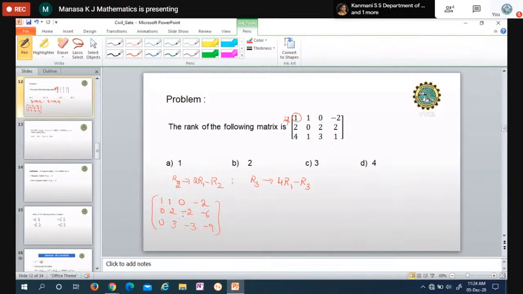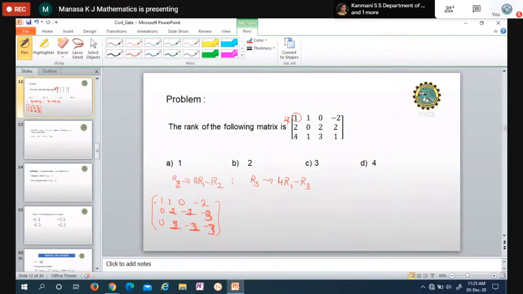Okay, before simplifying, I'll divide the second row by 2. So it becomes 1, minus 1, and 3. I can divide the third row similarly by 3. So it becomes 1, minus 1, and 3. Okay, divide by 2 and divide by 3, and I will write it.